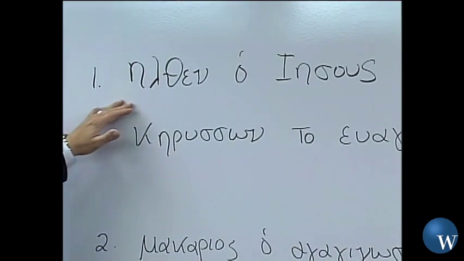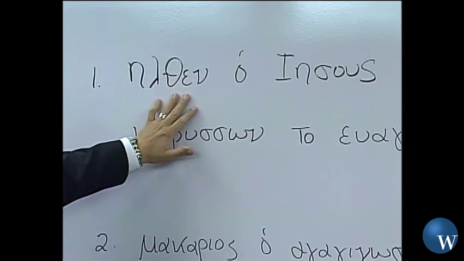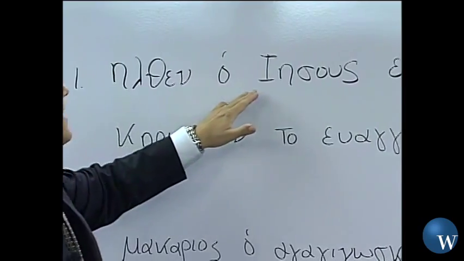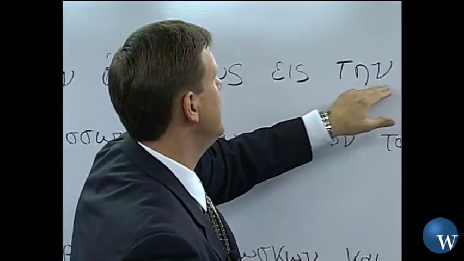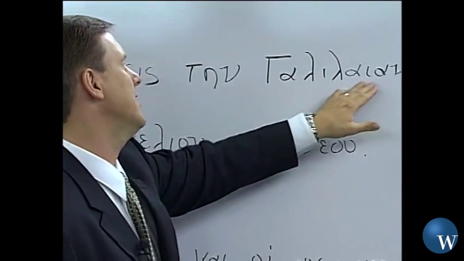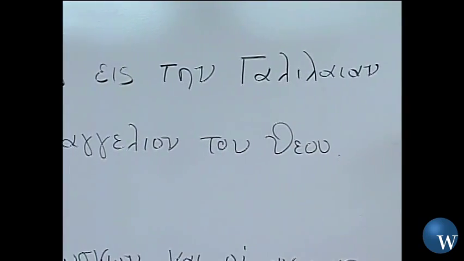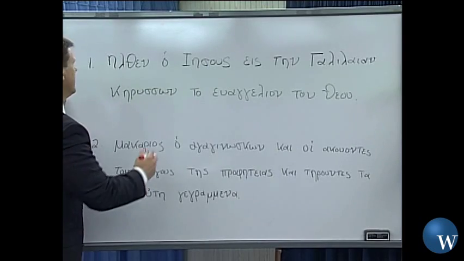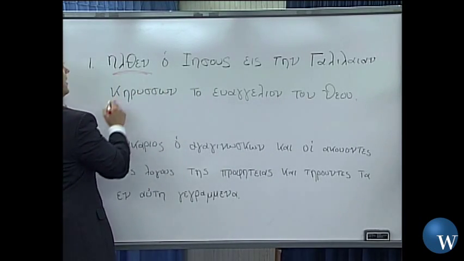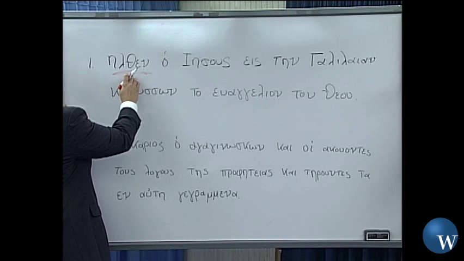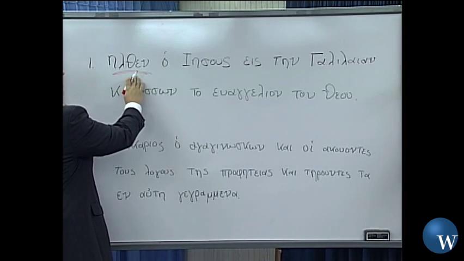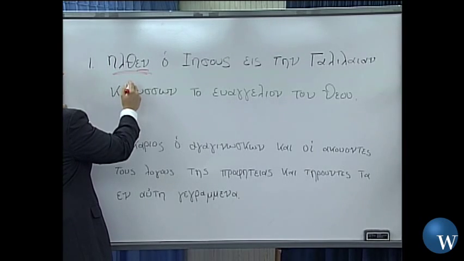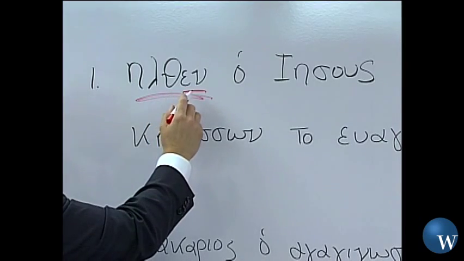All right, in this next sentence, Elthan, and this is the first one in your exercise list. Elthan, ha Iesous, eis ten Galilaian, keruson ta euangelion tou theou. Okay, here's our main lead verb, right? This actually is the aorist tense of erchomai. So third person singular, he, she, or it, came, all right?